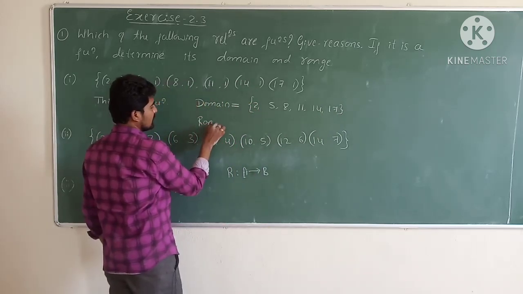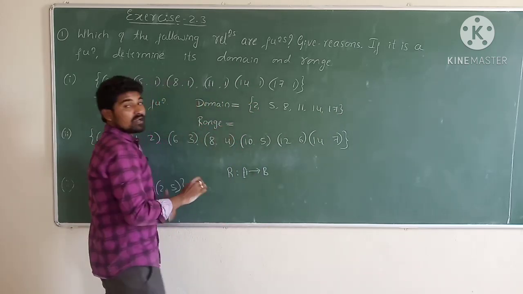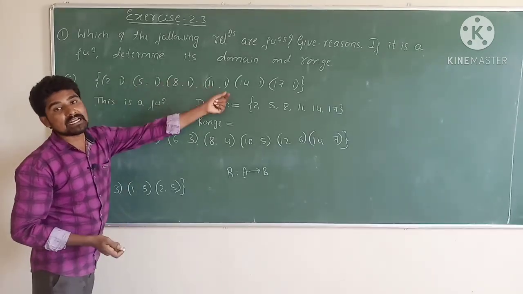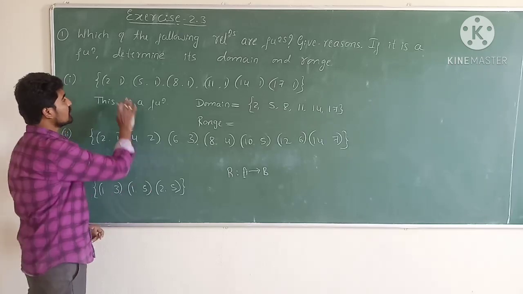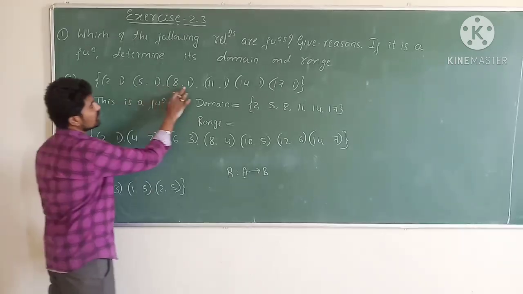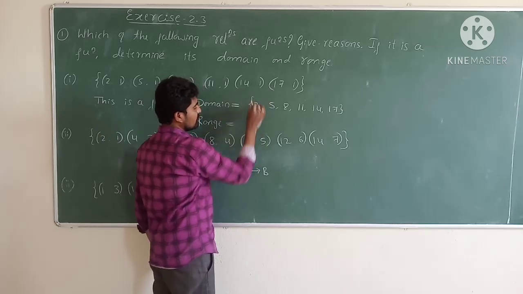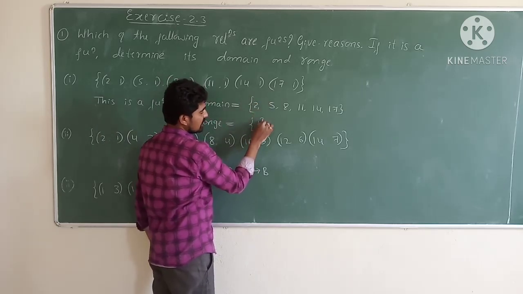Next is range. Range means the set of all output values or the set of all second elements of the ordered pairs. The second element is only one, 1, 1, 1, 1, 1 and 1. Therefore the range of this function is a set which consists of the element 1.